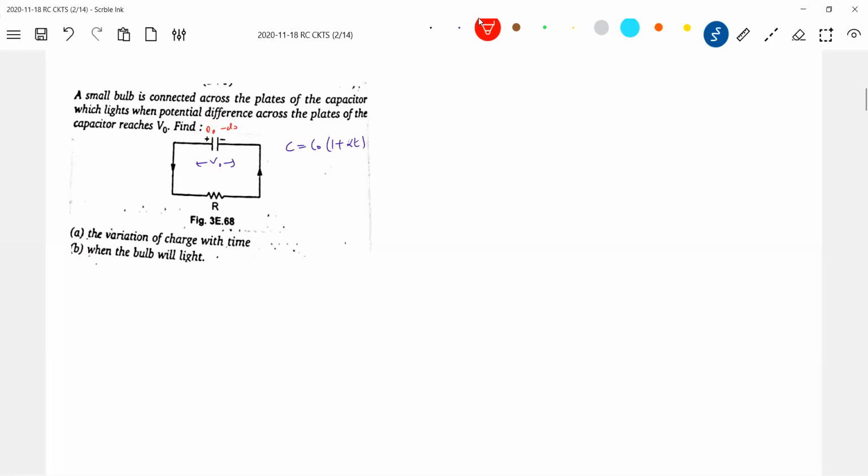So what I'm going to do, I'm going to vary the capacitance. What is the easiest way of varying capacitance? By varying the distance between the plates. Okay, what is initially? Q naught equal to C naught into V naught. I have this much of an idea.